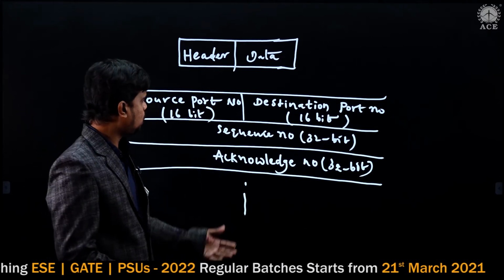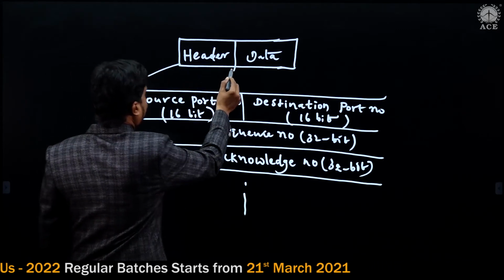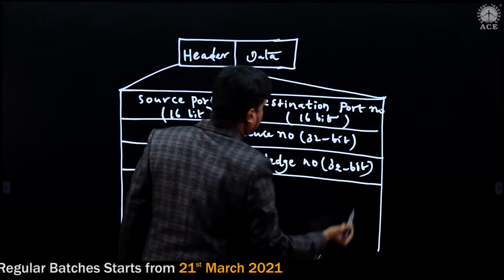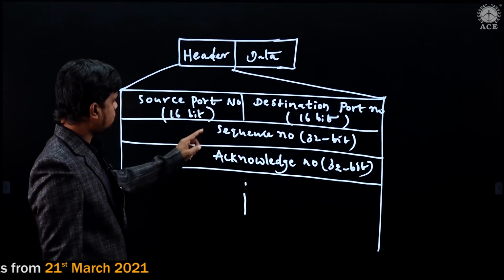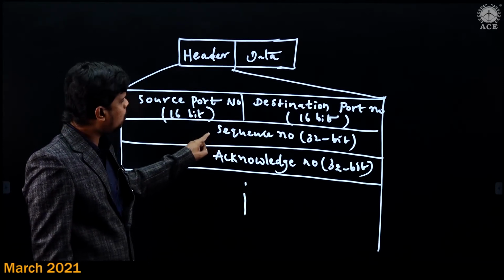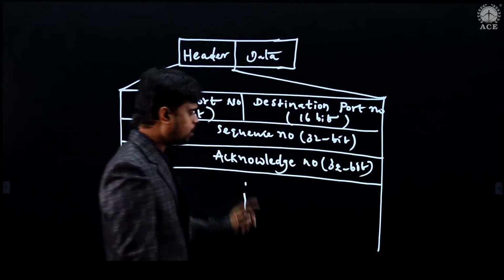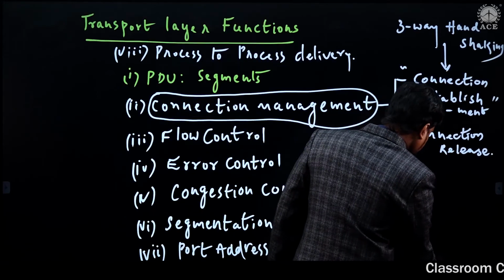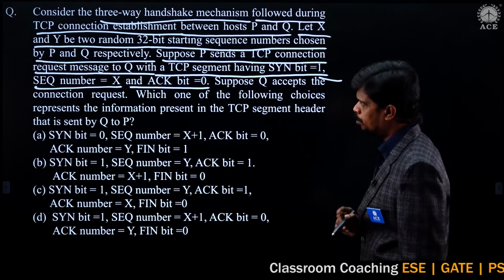So like this we have several fields as part of the TCP segment header format. Why have I drawn this figure? The reason is to recall the sequence number length, which is 32-bit, the same as mentioned in the question statement. So a 32-bit starting sequence number is chosen by P and Q.